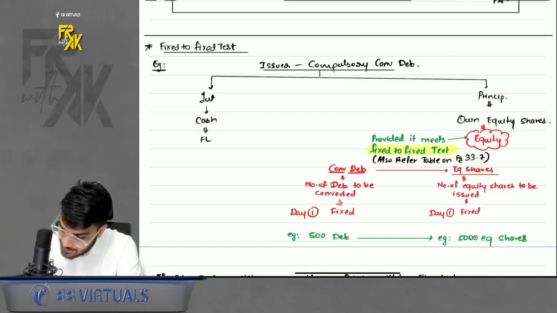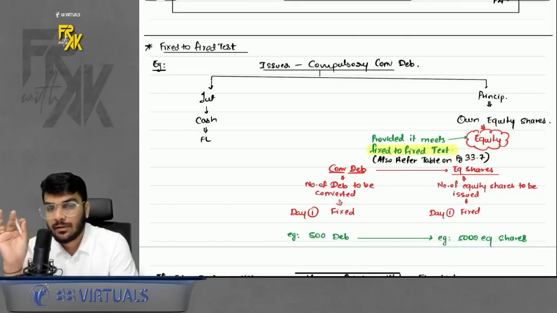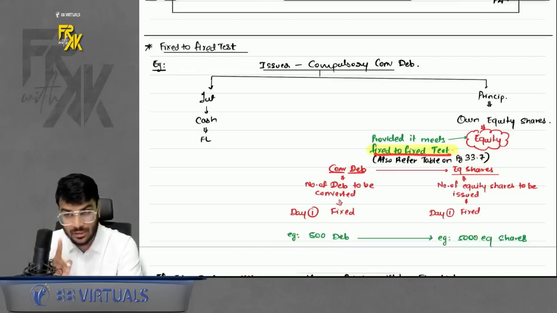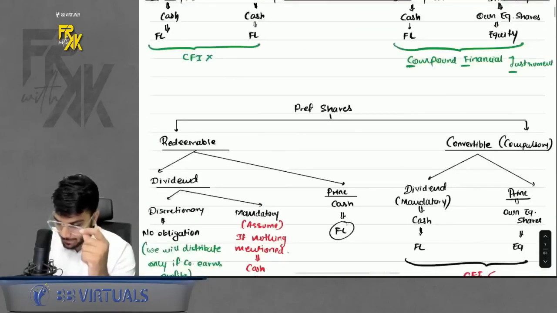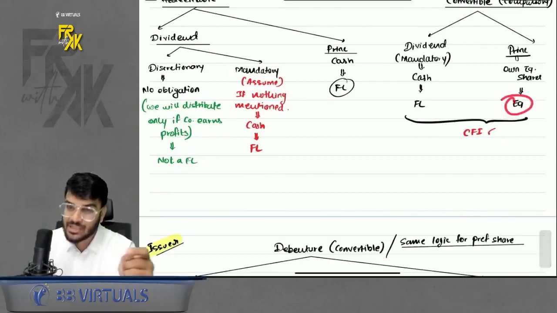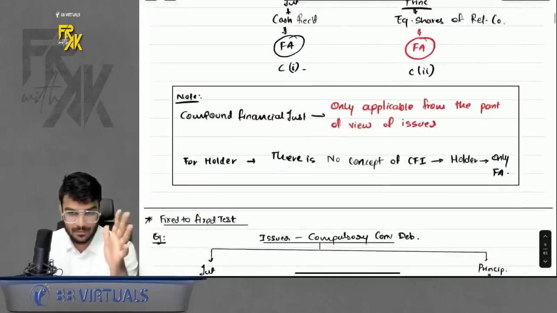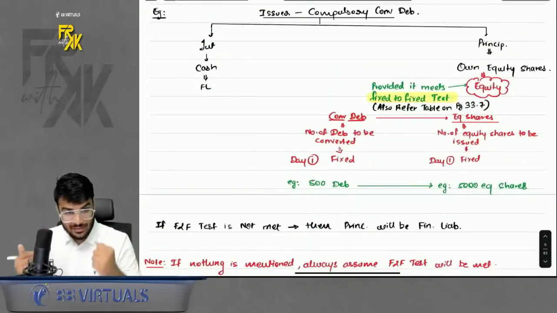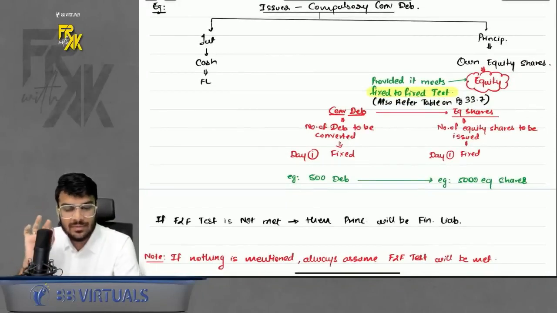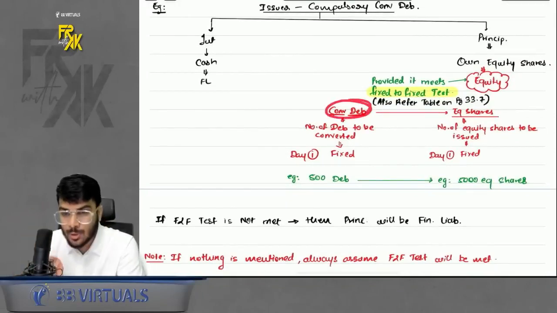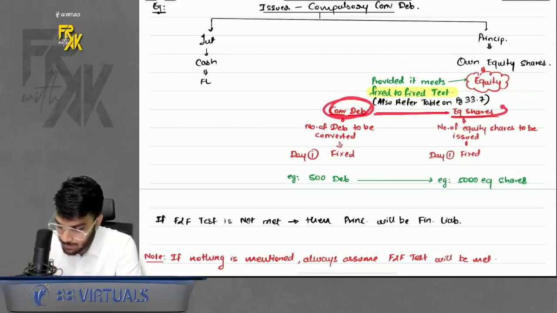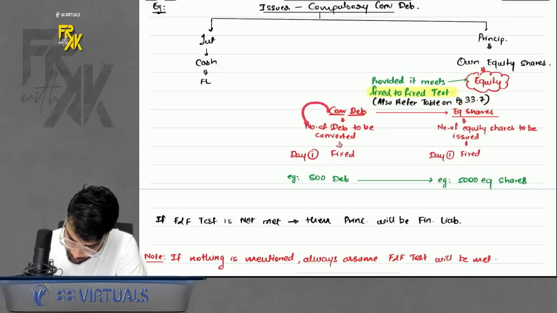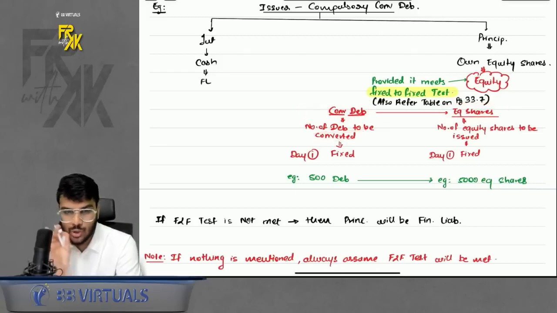But whenever we say the principal is equity, we will call it equity provided it meets one test, and that is known as the fixed to fixed test. That means whenever in the above example we called any item equity, it was subject to the condition that it meets the fixed to fixed test. Right? Now, sir, what is this fixed to fixed test? Okay. So just understand, it is very simple. For the instrument which you are going to convert, let's say for convertible debentures, I will give equity shares. So the number of debentures that are going to be converted should be fixed on day one.